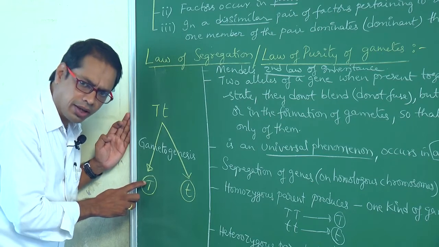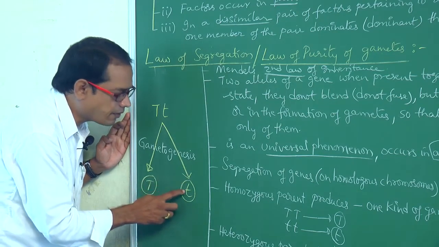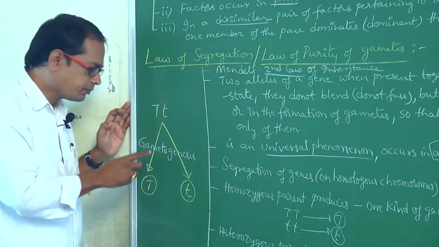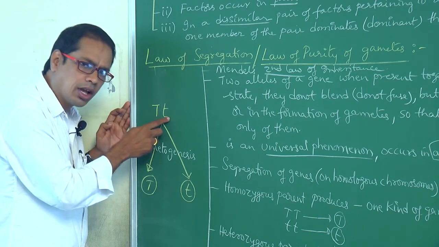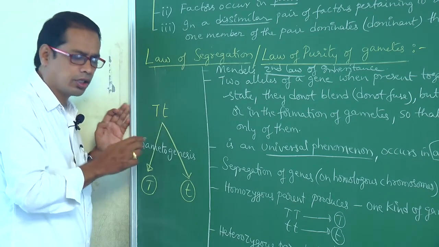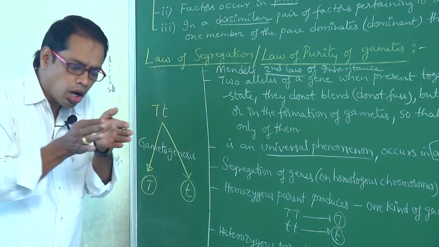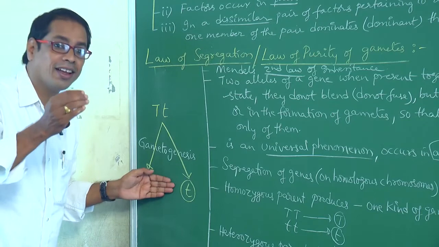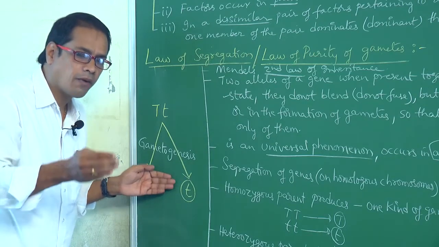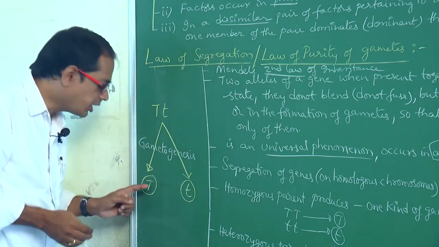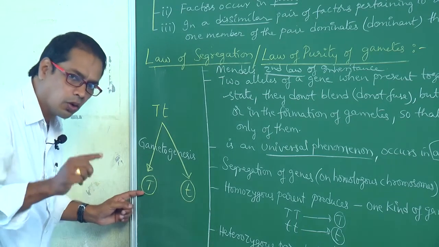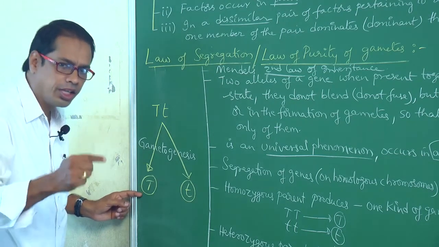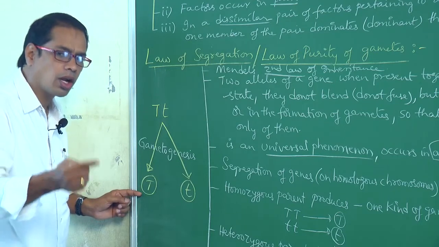These 2 alleles are in heterozygous state. They do not fuse. They segregate during meiosis or in the formation of gametes, and each gamete will carry only one of them.